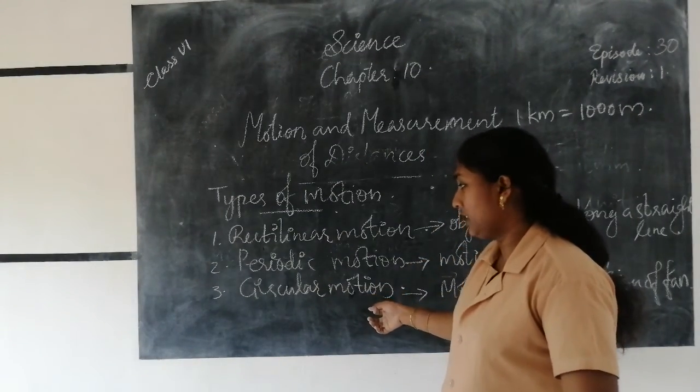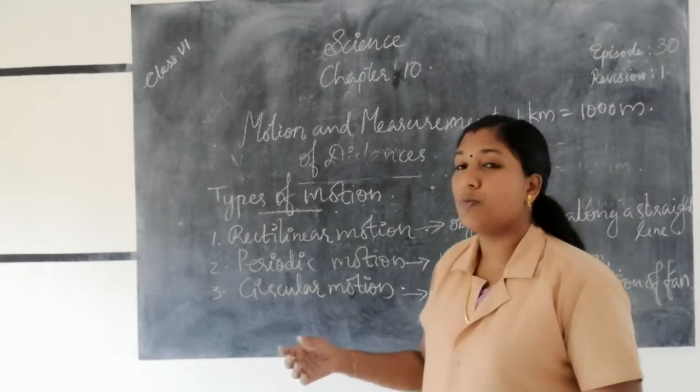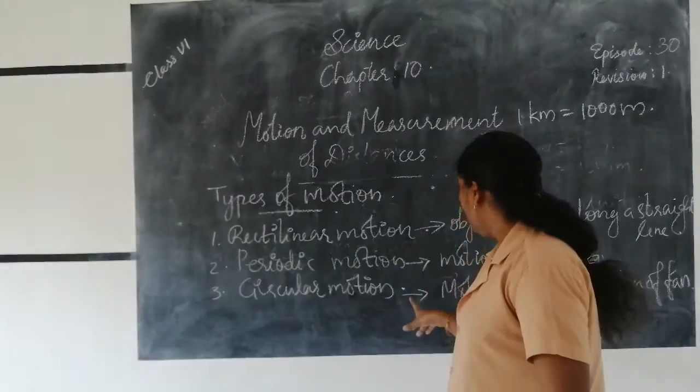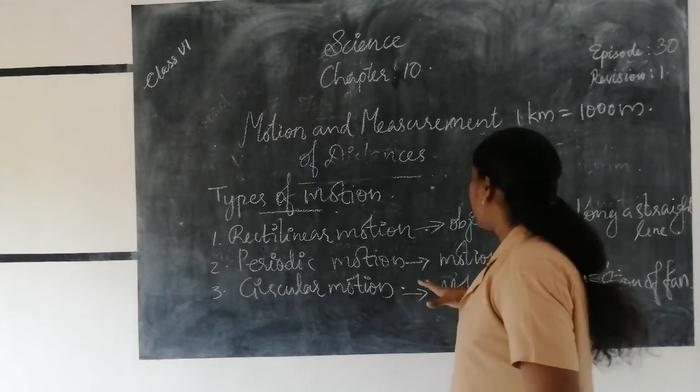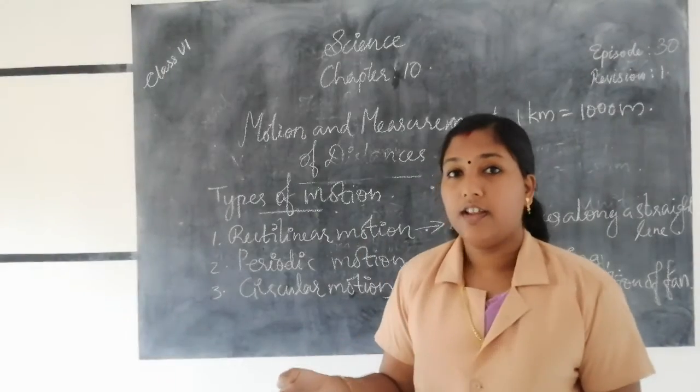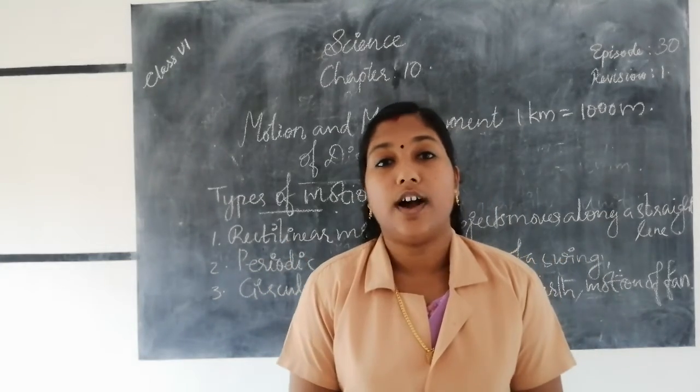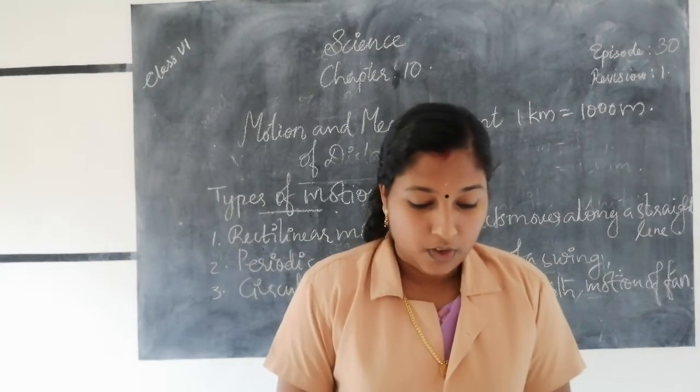Next one, circular motion. Circular motion means the object moves along a circular path. That motion is called circular motion. For example, the motion of the earth, the blades of a fan, etc., are examples of what? Circular motion.